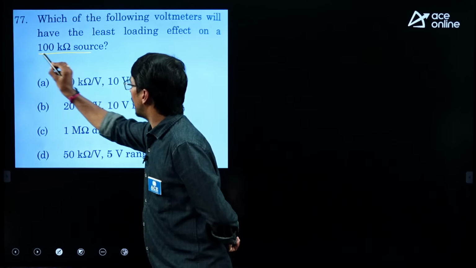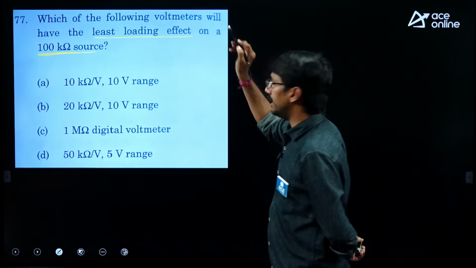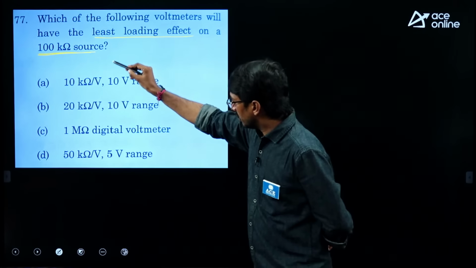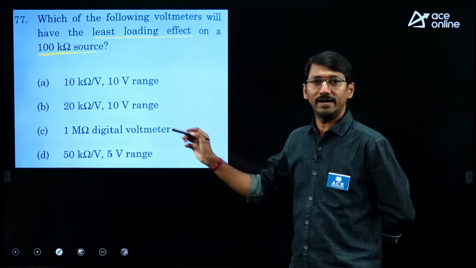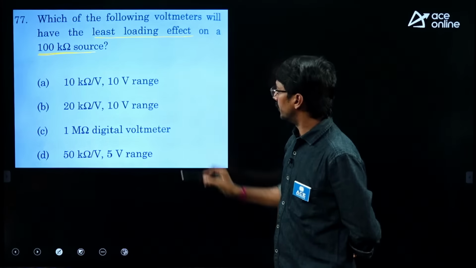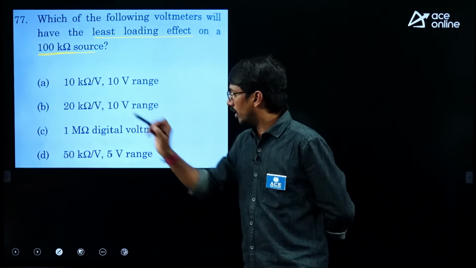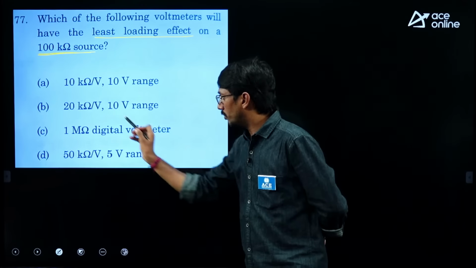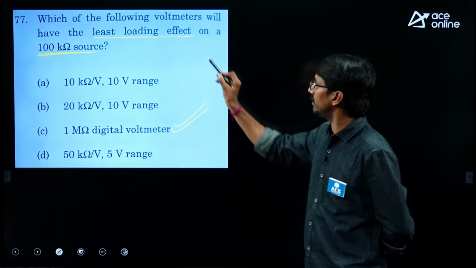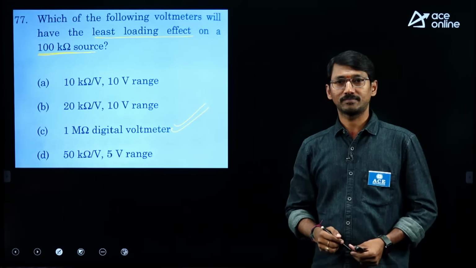The next question is a direct question. The source is having 100 kilo ohm source. He is asking the least loading effect. In order to find out the least loading effect, among the given options, the one providing more resistance will be the one having least loading effect. Here 100 kilo ohm, here 200 kilo ohm, here 250 kilo ohm, but this is having 1 mega ohm. So always, digital voltmeters will be having least loading effect. So these are the questions from measurement subject.